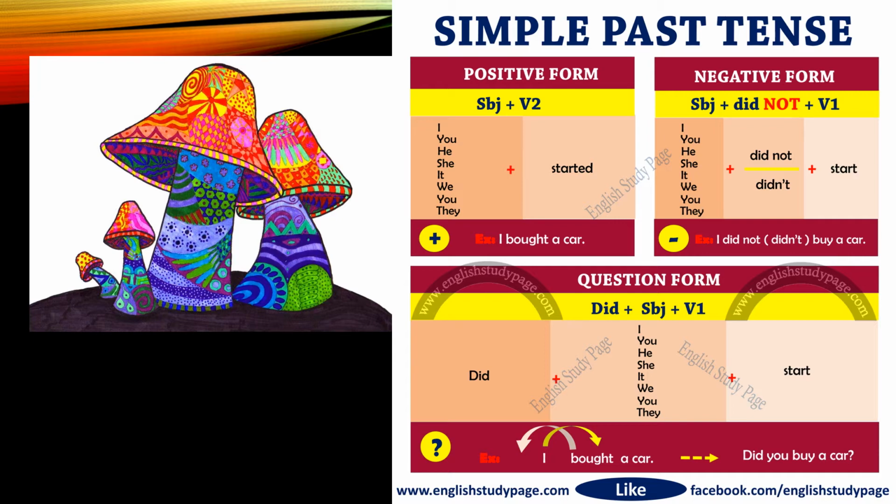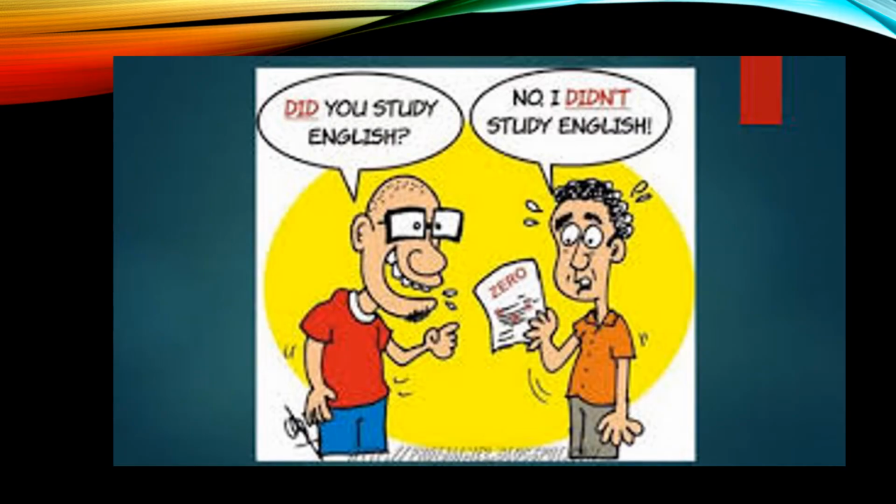Similarly, in case of interrogative sentences, we will use did with subject and the first form of the verb. Again, the same rule, that we will use the first form of the verb when we add did with it. Did I buy a car? We will not say did I bought a car. Come to its example. Did you study English? It is an example of a simple past tense interrogative sentence.